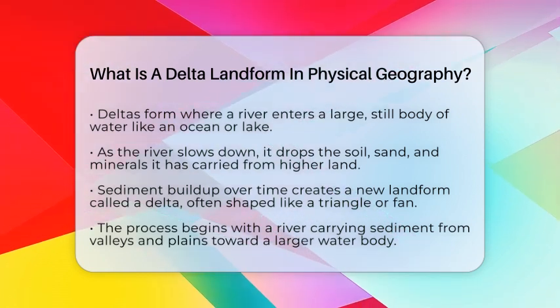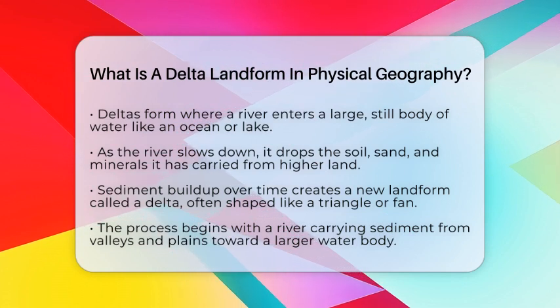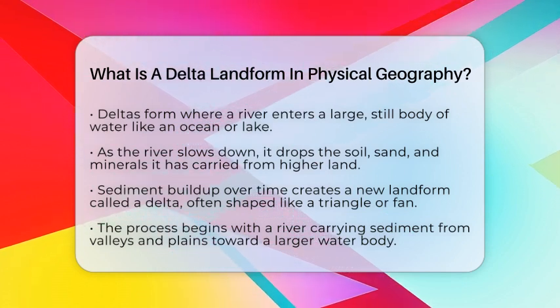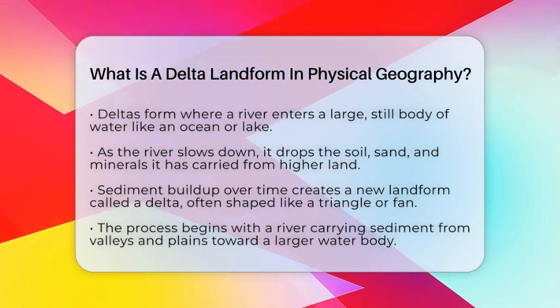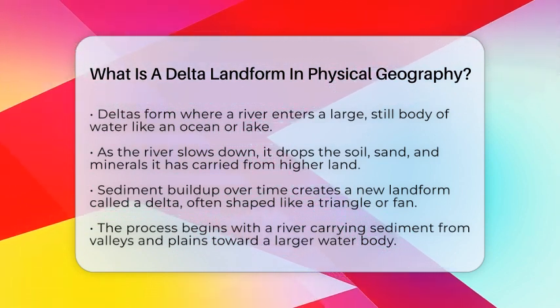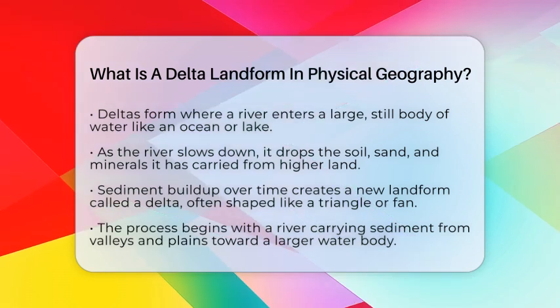Deltas form where a river slows down as it enters a larger, still body of water. When the river slows, it drops the tiny pieces of soil, sand, and minerals it has been carrying for miles. These sediments pile up over time and build new land.